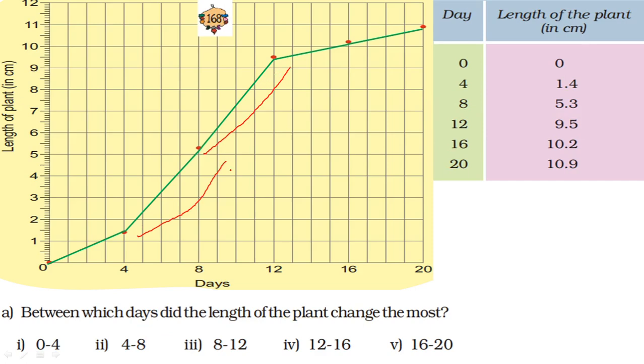Now just see between 4 to 8. If you subtract, what will you get? 3.9. And 8 to 12, if you subtract, what will you get? 4.2. So here 4.2 and here 3.9. Obviously which is more? 8 to 12 is more. So the answer is 8 to 12. Between 8 to 12 days, the growth of the length is most.